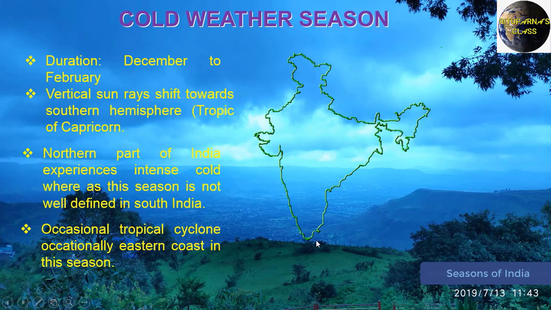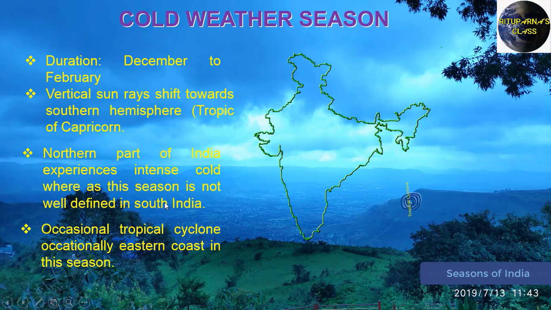Now we are going to discuss our next season, that is the cold weather season, nothing but our winter. You know, December, January and February, that is our winter season. So why is the temperature so low during the winter season? You already know that during this time the Tropic of Capricorn will get the direct sunlight, right?